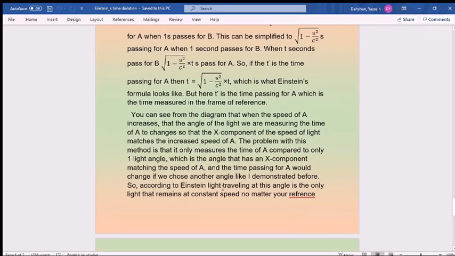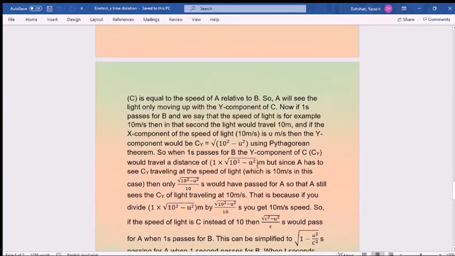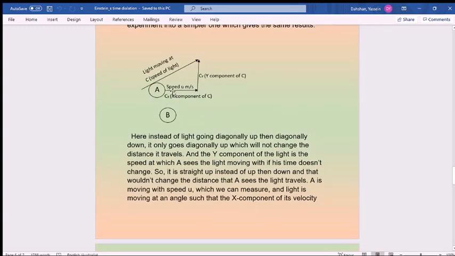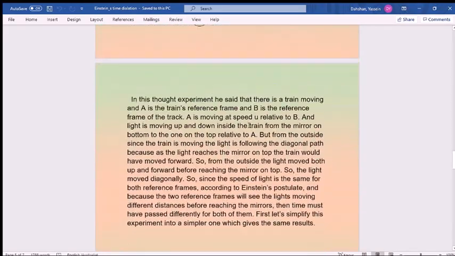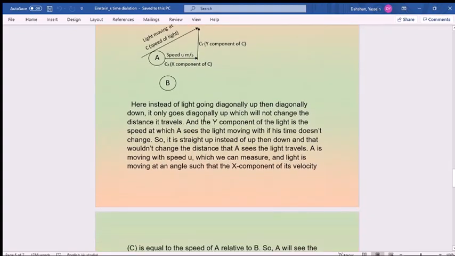So according to Einstein's, light traveling at this angle is the only light that remains at constant speed no matter your reference frame, but at any other angle, the light speed would change from one reference frame to any other. So according to Einstein, if you're moving, according to this formula, this is the only important angle of light. It's the angle that has the x component the same as the speed of the object, and any other angle would be different, because, as you see in the example above, if you have another angle of light when you have some speed, then this other angle will give you a different time for A.